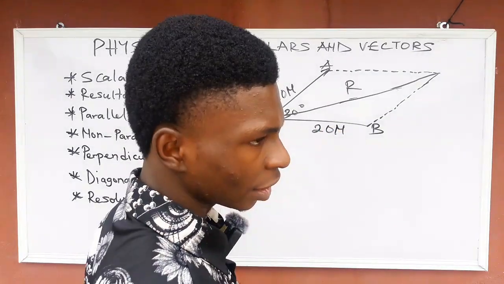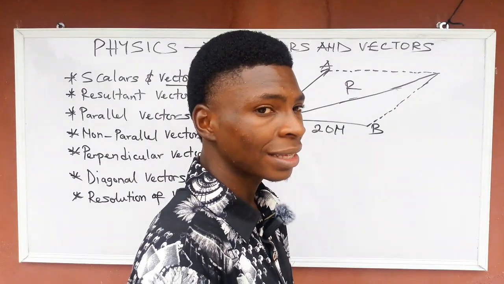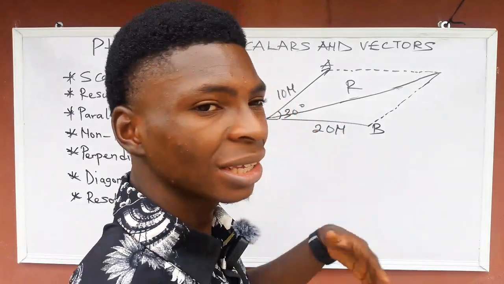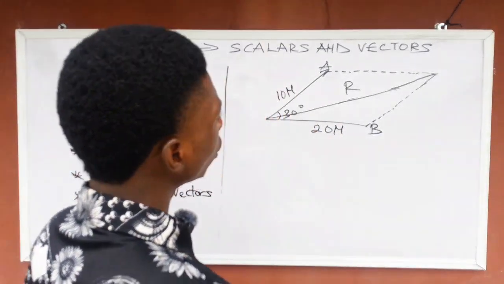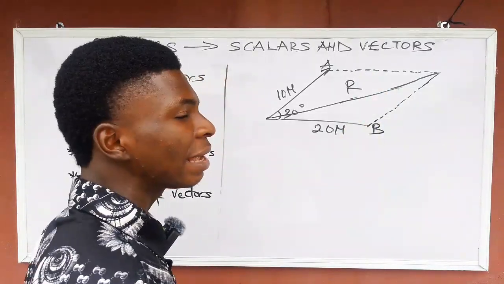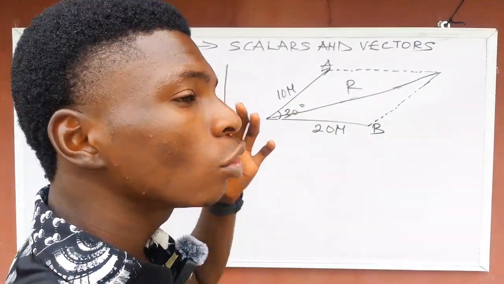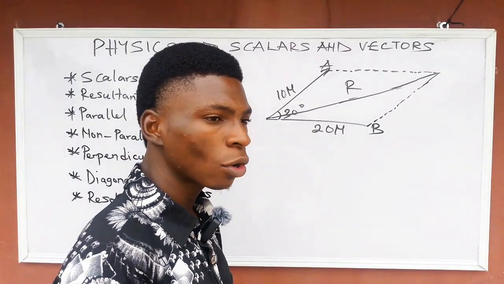So what I came here to do is just the explanation. I didn't come here just to do calculation. So just be pressing your calculator, but I will explain. In this case, if you are asked to calculate the resultant, you're not going to be using Pythagoras theorem or SOHCAHTOA.